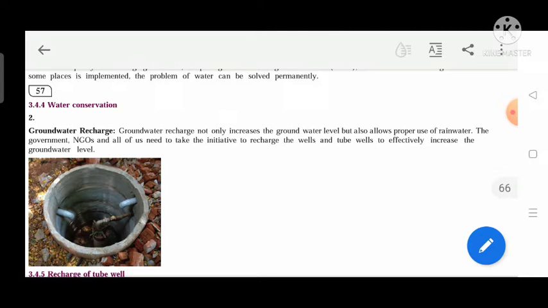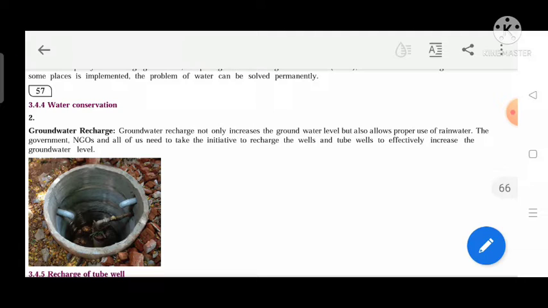As we know, we recharge our mobile phones, and this word we are very familiar with. Here, recharging the water means restoring the water in the resources. How can we do it? Let us see. Groundwater recharge not only increases the groundwater level but also allows proper use of rainwater. The government, NGOs and all of us need to take initiative to recharge the wells and tube wells to effectively increase the groundwater level.